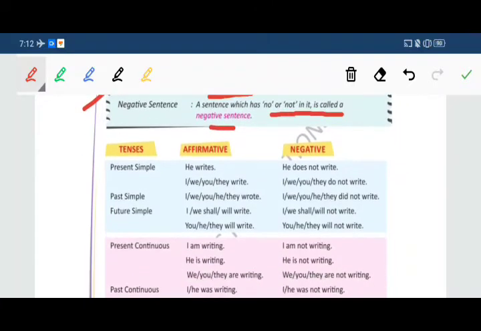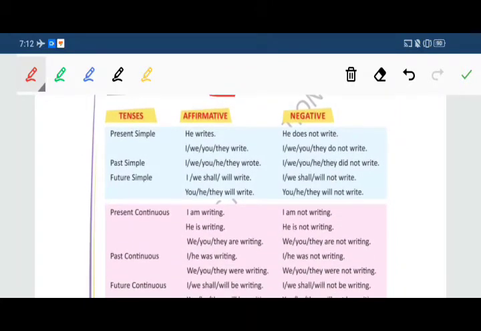Now come to this table of tense. First is present simple. In affirmative we can write, he writes. In negative, he does not write. By using does not, it becomes negative. With I, we, you, they: I write, we write, you write, they write, anything according to that sentence you can use. And by using I, we, you, they, do not write: I do not write, we do not write, you do not write, they do not write. With I, we, you, they, do not.